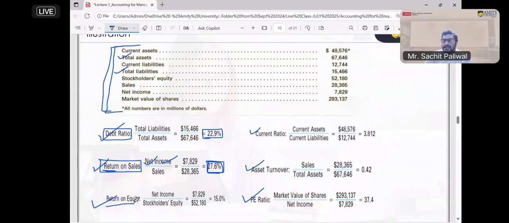Return on equity: how much return, how much profit you are making on equity investment. Again, the formula is net income divided by equity. So that is 15%. Your return on equity is 15%, which means on your investment in the business, whatever equity you have invested, you are making a 15% return.